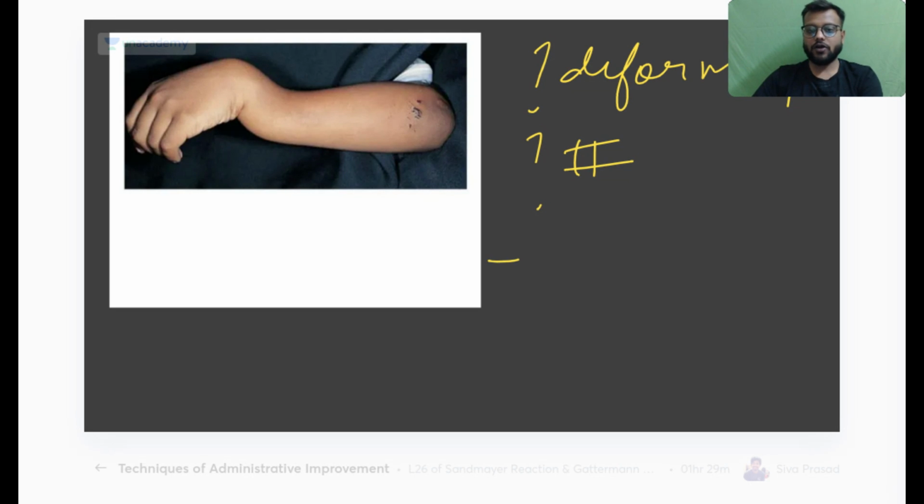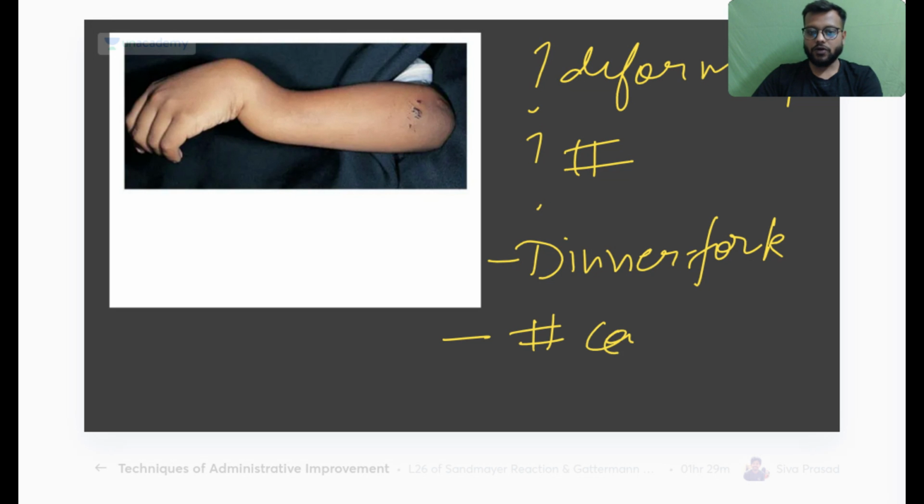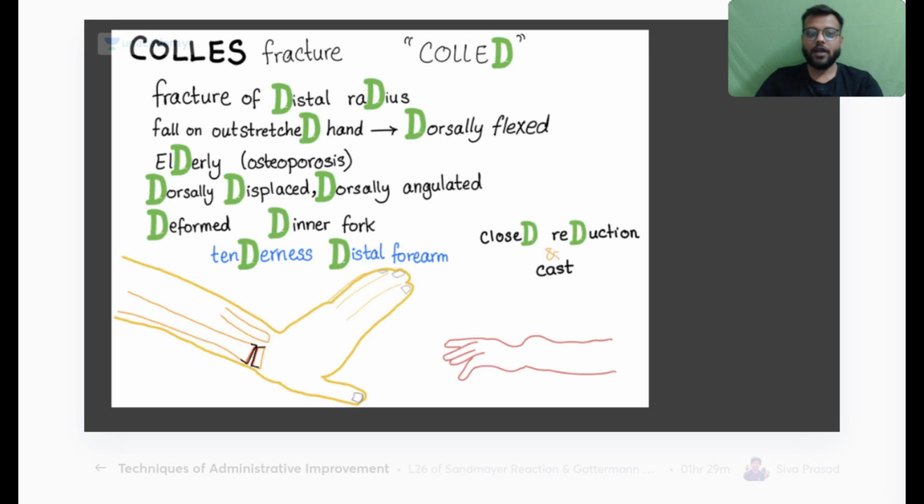Yes, this is called your dinner fork deformity due to a malunited Colles fracture. Malunited Colles fracture, dinner fork deformity. Now, the way to remember Colles fracture: what comes after C? D comes.